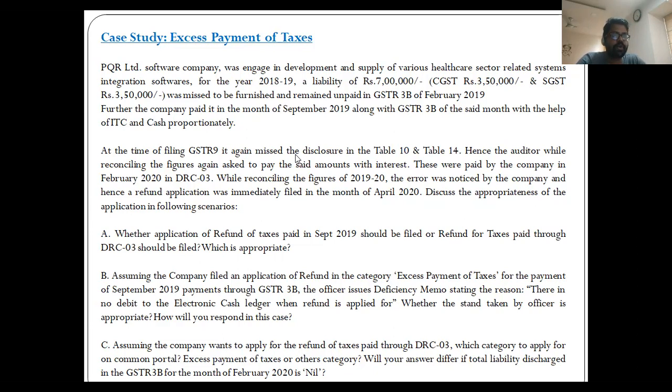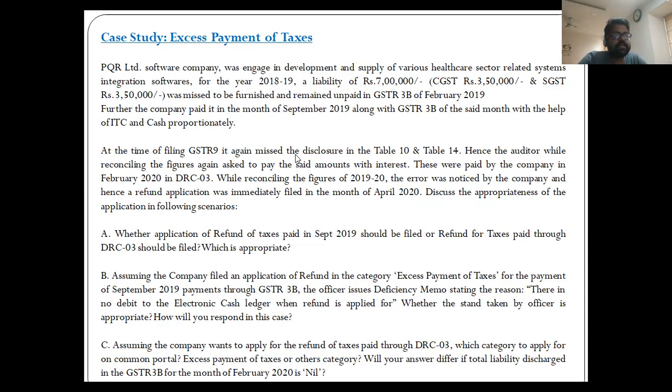If you consider 10 to 14, all the tables, whatever liabilities or input tax credit that he has missed taking or furnishing in the GSTR 3Bs of the respective year, but he has claimed it or paid it in the period starting from 1st April of the next year till the return filing period of September of the next year, in this case September 2019, then all such details are furnished in table 10 and table 14. But the taxpayer here has missed that because this happens quite a lot of times if the records are not properly kept.